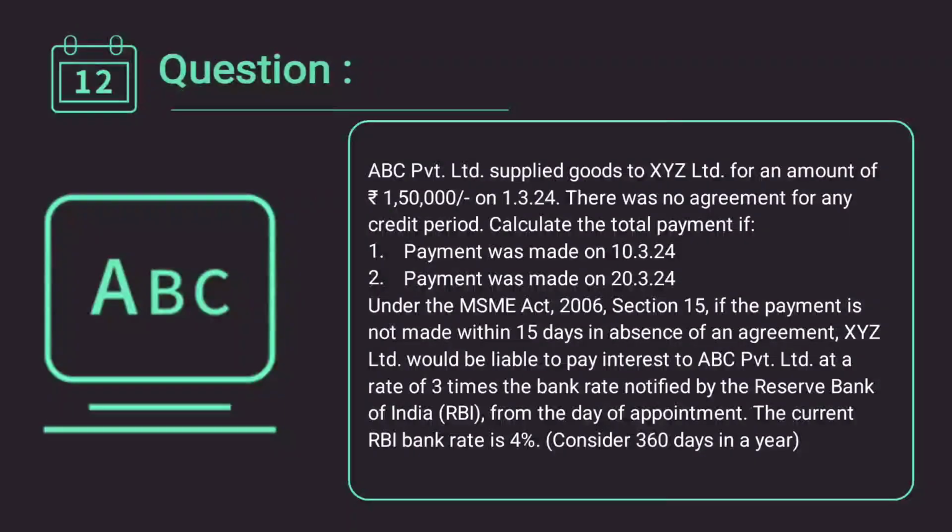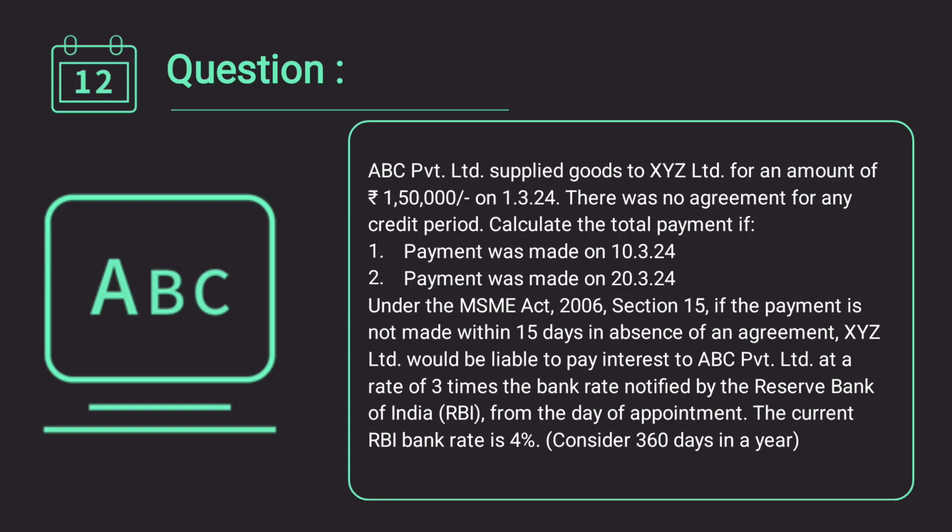Let us take one question so that it becomes clear. ABC Private Limited is the supplier who supplied the goods to XYZ Limited for an amount of 1,50,000 on 1st March 2024, and there was no agreement for the credit period. So now you need to calculate the total payment. In first case, payment was made on 10th March, and in the second case, payment was made on 20th March.